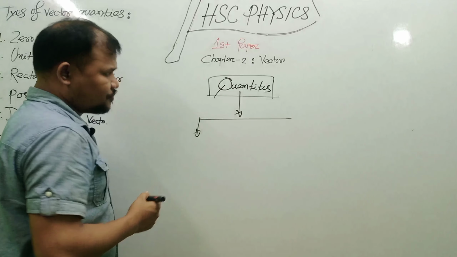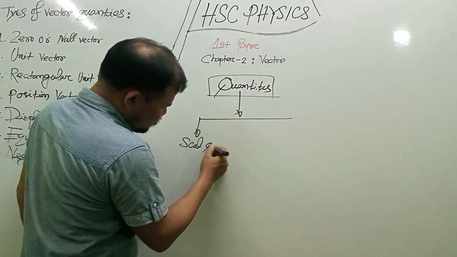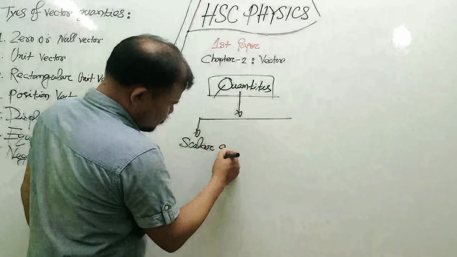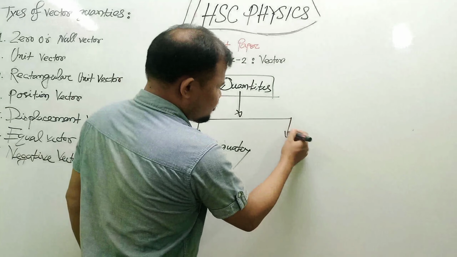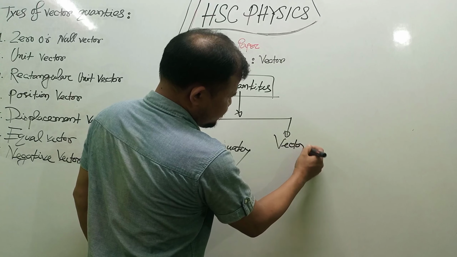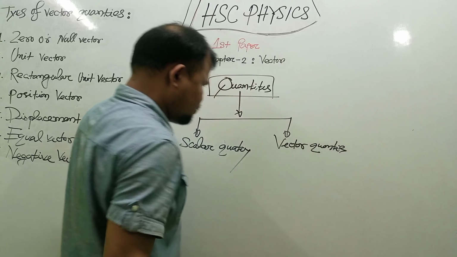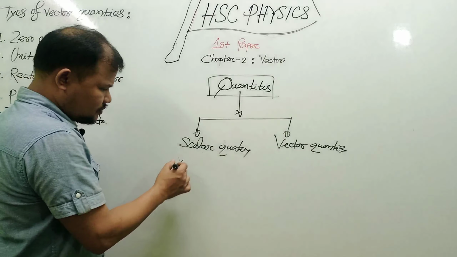One is scalar quantity. Another is vector quantity. At first, we have to learn what is scalar quantity.